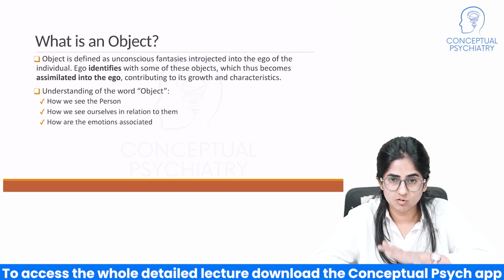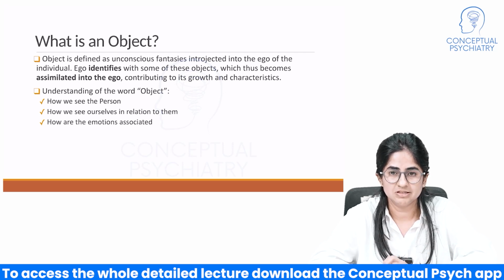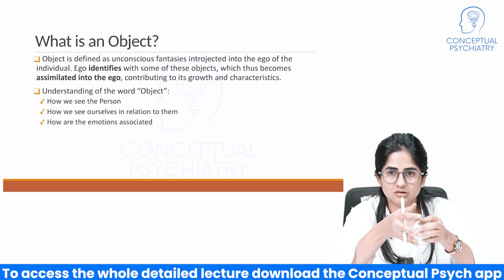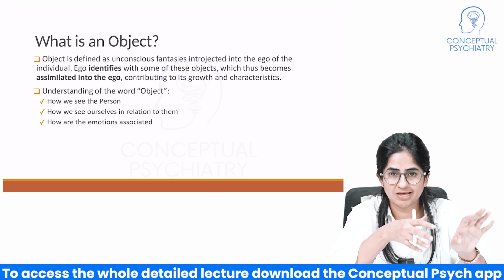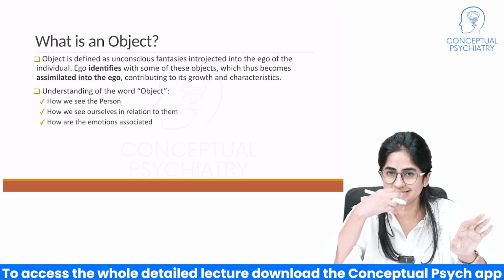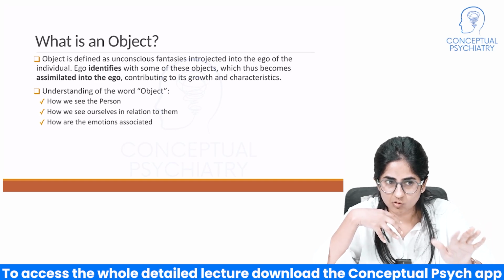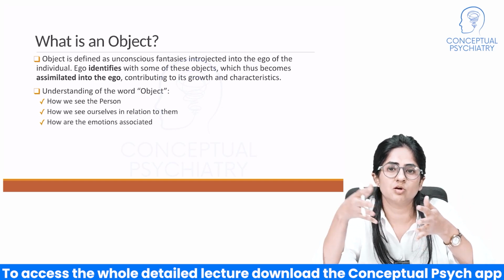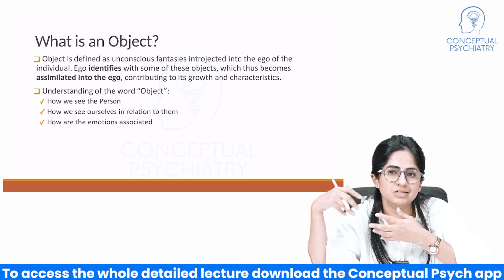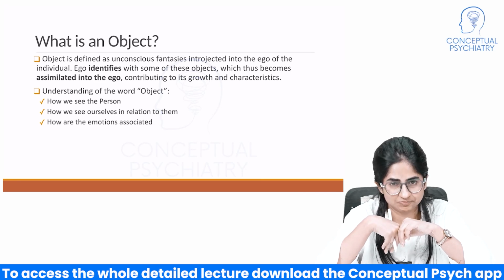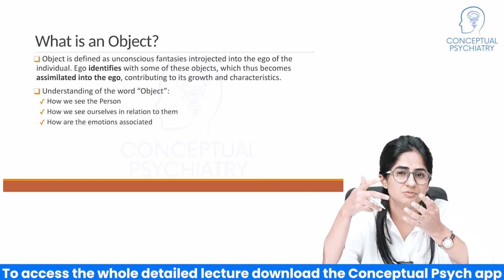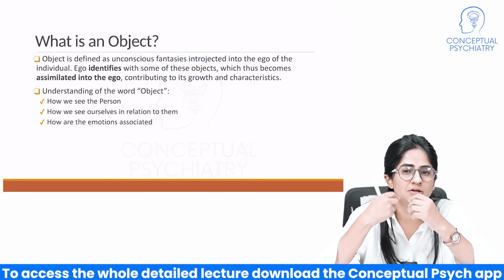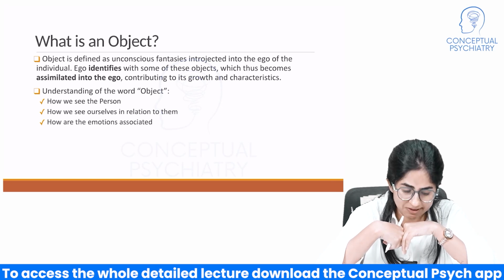Okay, the ego then identifies with some of these objects or just a part of these objects, and assimilates it into the ego, and this whole process leads to its growth and gives it a particular amount of characteristics. Now again, this is a definition which if you come back to, you will be able to relate to it and understand it slightly better.